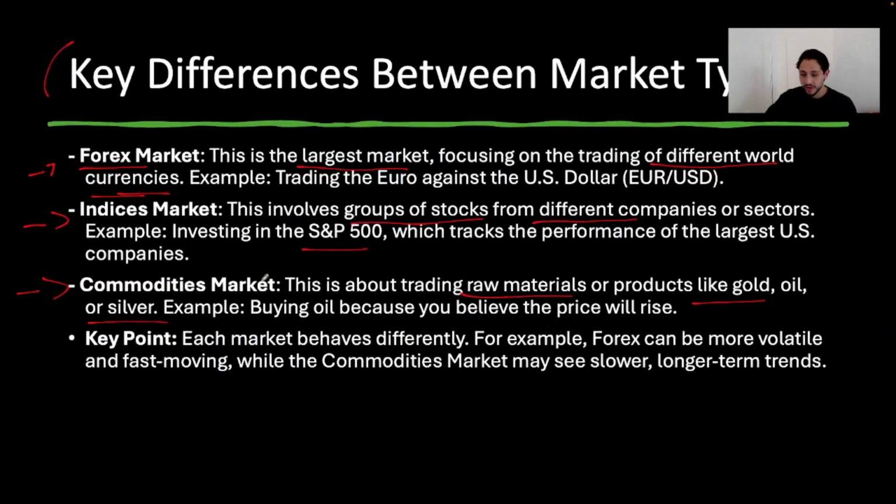So you guys can pretty much see the different character between each type of market. The Forex market moves completely differently from the indices market. The indices market moves completely differently from the commodities market, and vice versa. Obviously, it is not ideal to trade just because you see the Euro USD going up; that doesn't necessarily mean that the S&P 500 is going to go up as well. In the commodities market, just because you see gold going up doesn't mean that the S&P 500 is going up. All of them move completely differently. None of them align together. So that's something to keep in mind.